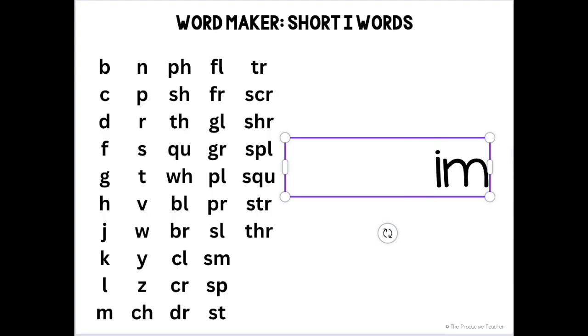Lim. Lim is not a word. Mim. Mim is not a word. Nim. Nim is not a word. Pim. Pim is not a word. Rim. Rim is a word. Sim. Sim is not a word. Tim. Tim can be a name, so we capitalize it and call it a word. Vim. Vim is not a word. Wim. Wim is not a word. Yim. Yim is not a word. Zim. Zim is not a word.